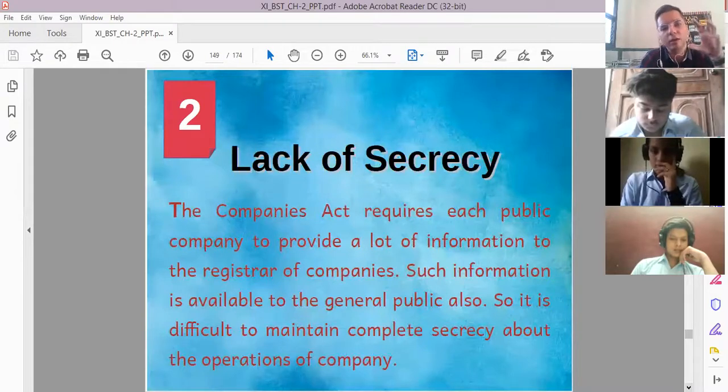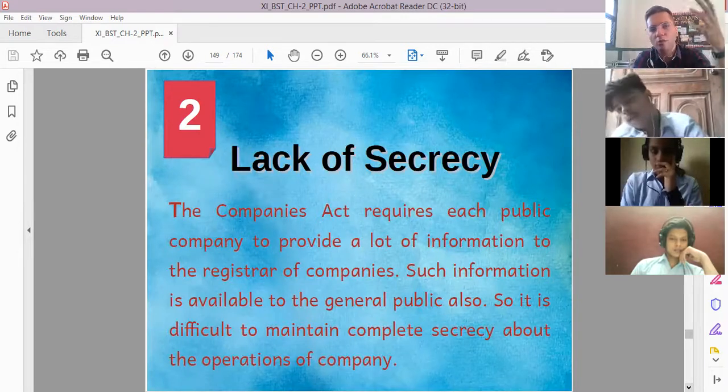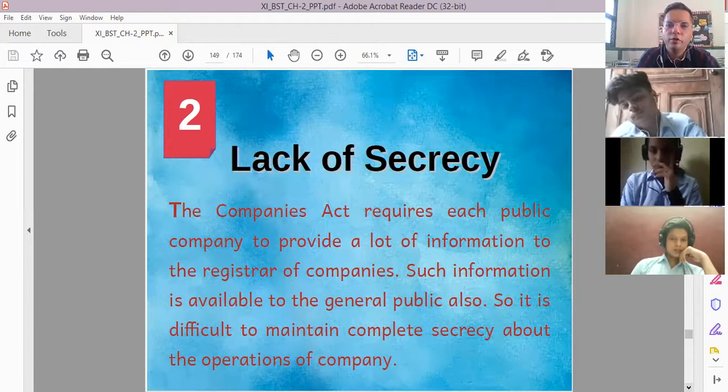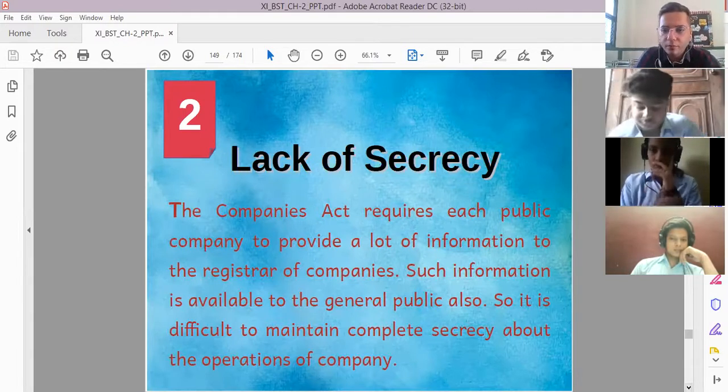And of course the accounts of the company are also visible to all, because it's compulsory for them to print their accounts in the newspaper and publish them to the public, so that the public should know, if they are going to invest an amount in the company, what would be the use of that.